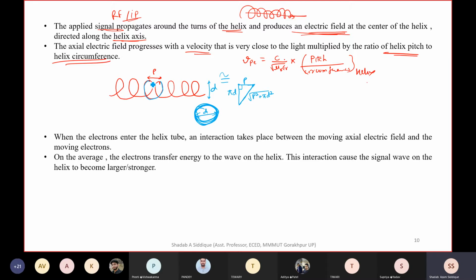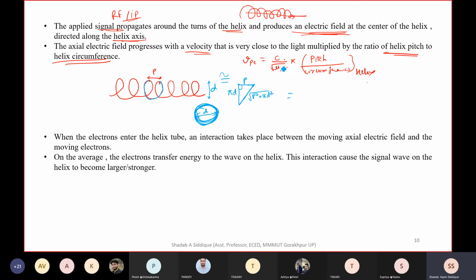So this length will be taken as the square root of (πd) squared plus p squared. That was an assumption that we have a pitch making a circle. So the circle will be πd, but if you want the exact length, it can be taken from this. So the circumference of the pitch will be c.